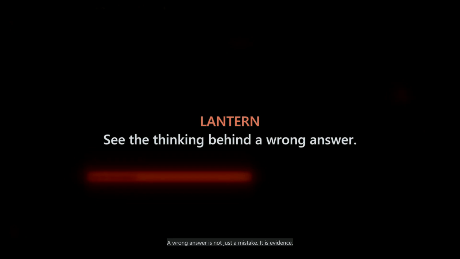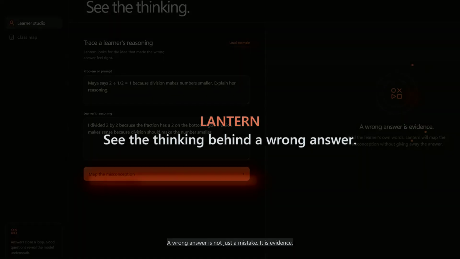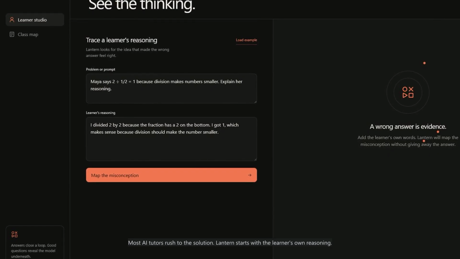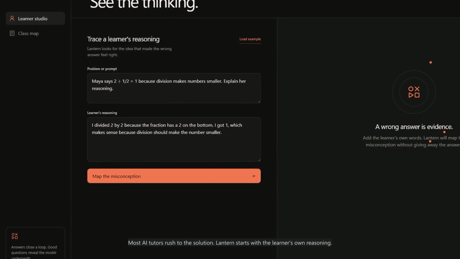A wrong answer is not just a mistake. It is evidence. Most AI tutors rush to the solution. Lantern starts somewhere else, with the learner's own reasoning.